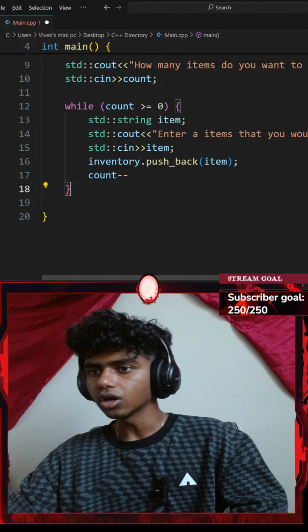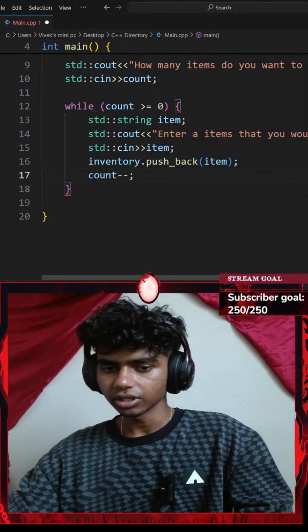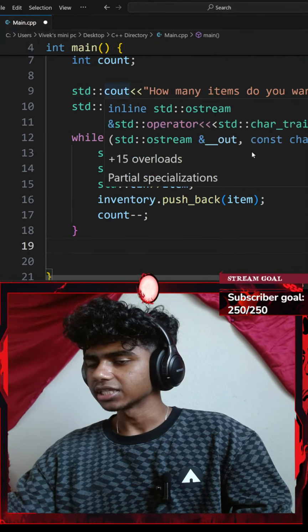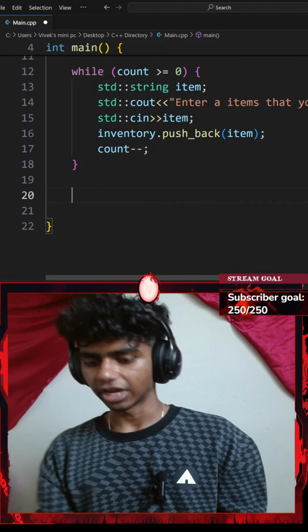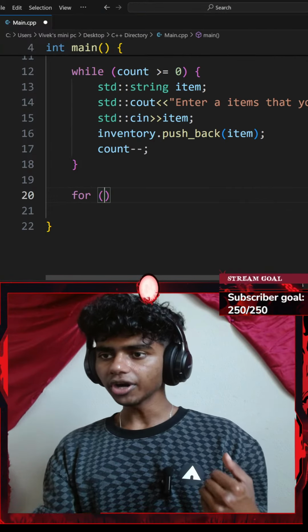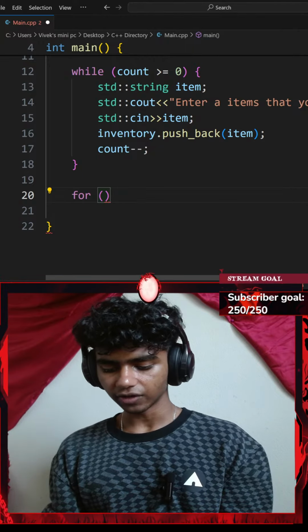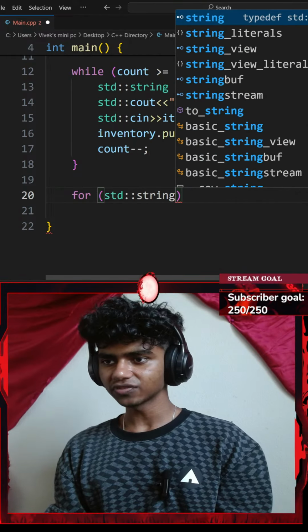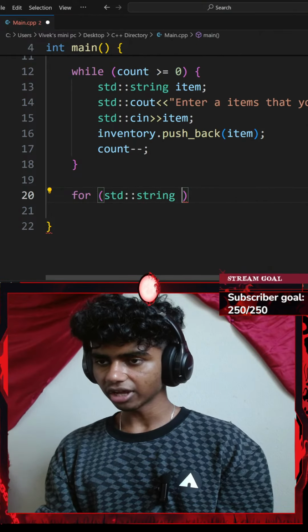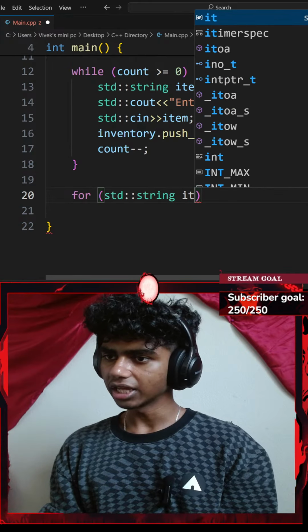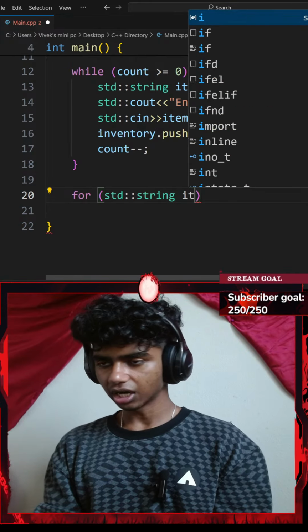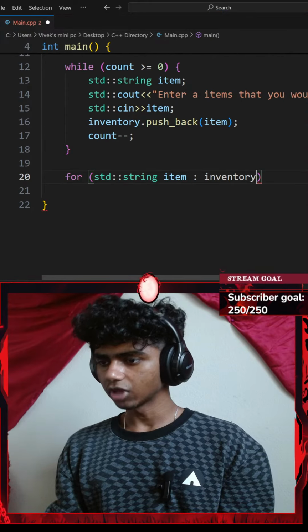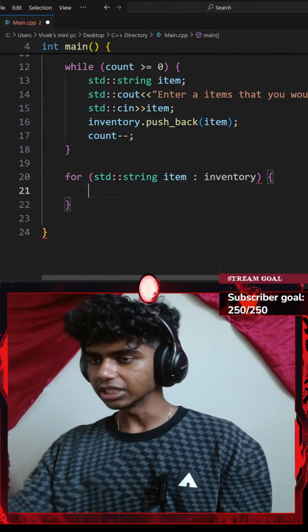Okay, so let me add a semicolon there. And now, since I got my items appended inside, let's go ahead and print the size and capacity of my vector. So I could go with a for loop. So for a pair of parentheses, let's say for every standard string, there we go, guys. The lag is finally gone. For every standard string of let's say, item in my inventory, in my vector of inventory. Okay, I'll go with a pair of curly braces and then I'll do something.